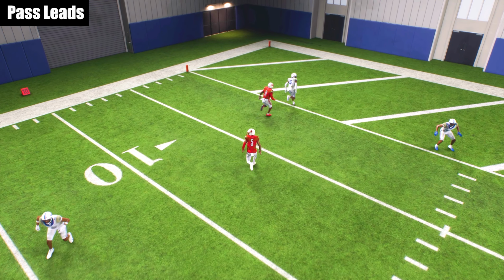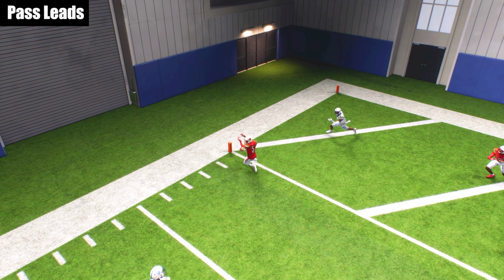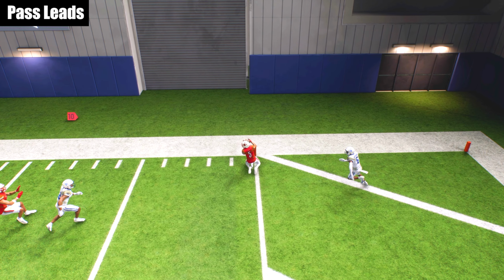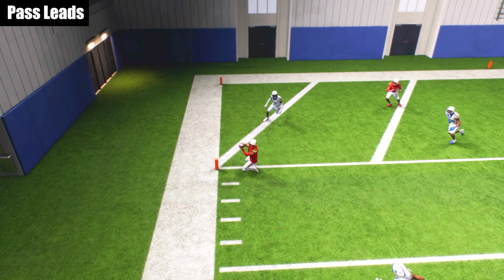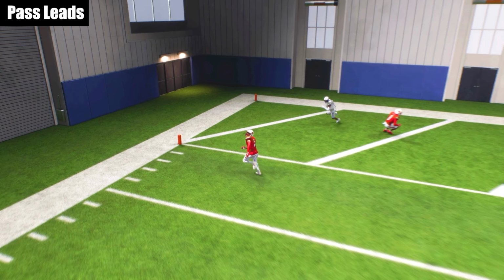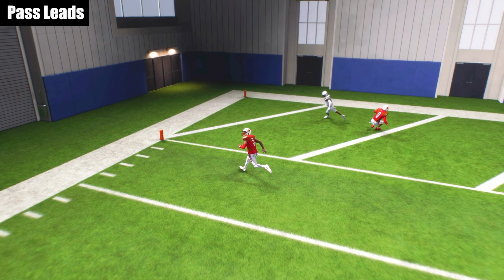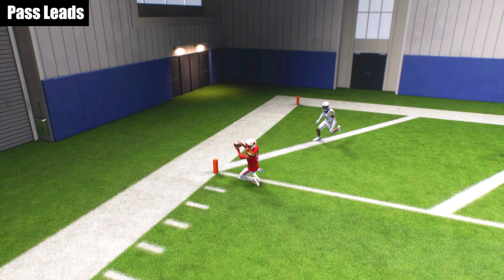And so you can see we are creating like 5 to 7 yards of extra space for our receiver when that ball comes in. I'll let you guys decide whether that's a touchdown or not. Looks like it's probably just barely out, but we'll still take it on the 1-inch line. And so you can see just how important it is to get comfortable with pass leads, because when you understand the concept of pass leads and leading the ball away from defenders and leading your receivers into open space, then it opens up so many more possibilities in your passing game.